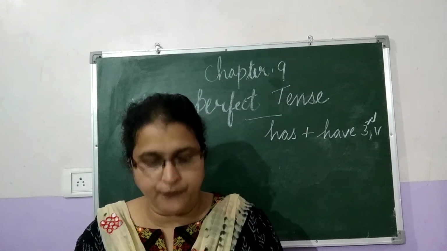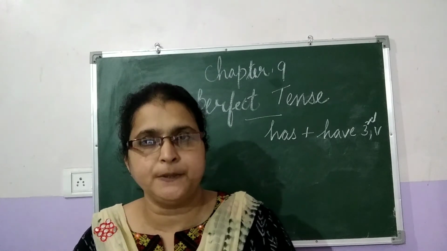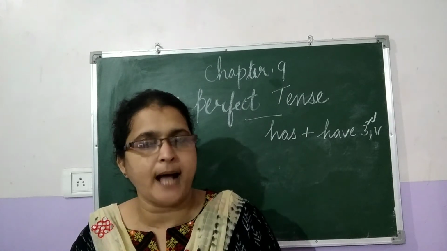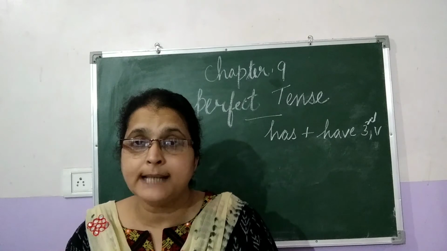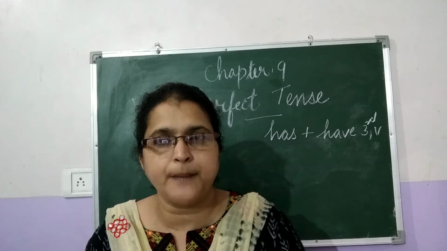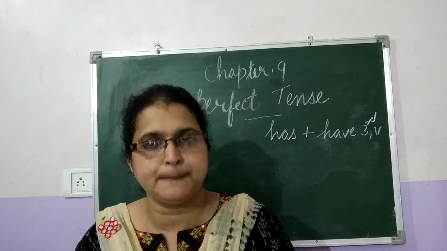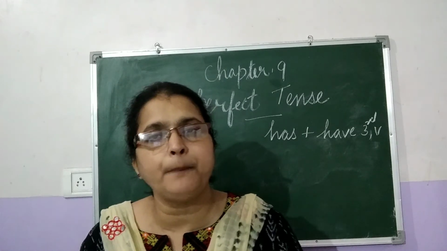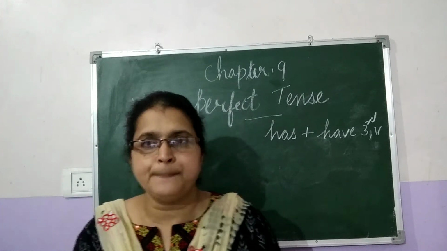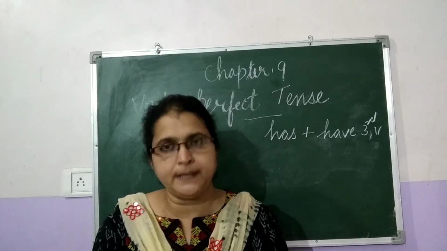So when we look at the affirmative sentences, the positive sentences, how to form them in the present perfect tense, we have to write first the subject, then comes the auxiliary verb have. We have already told that has or have plus third form of the verb. With I we take the auxiliary verb have. Then the main verb is played here, and football. I have played football, a complete sentence in affirmative form. Subject plus the auxiliary verb plus main verb plus object.